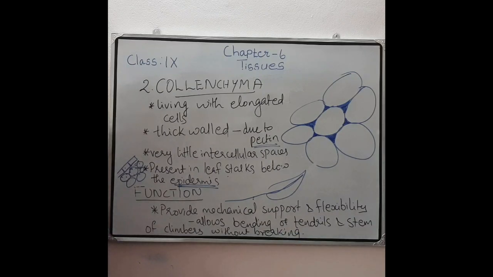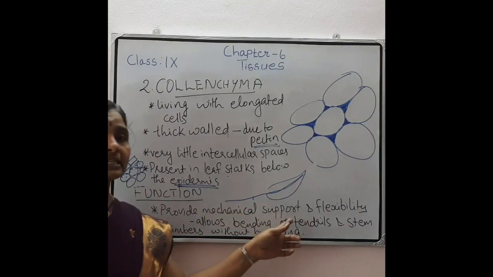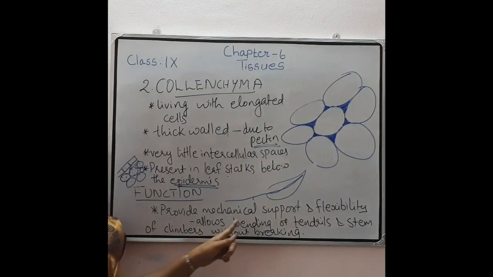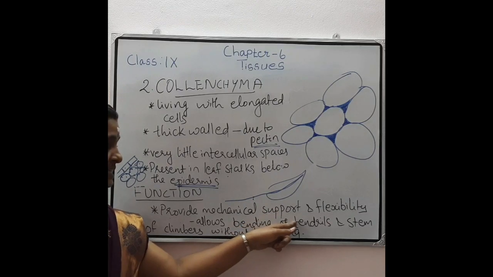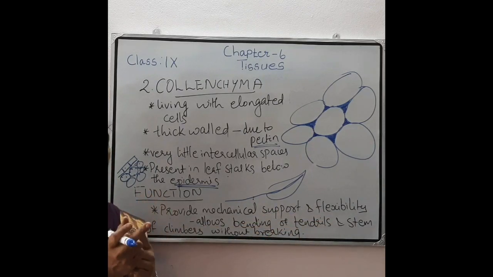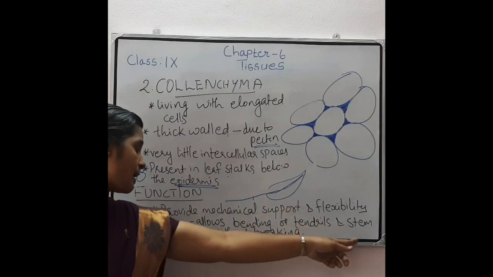You know that the leaves blow like this because of the presence of this collenchymatous cell. A tendril is a ring-like structure present in climbers.